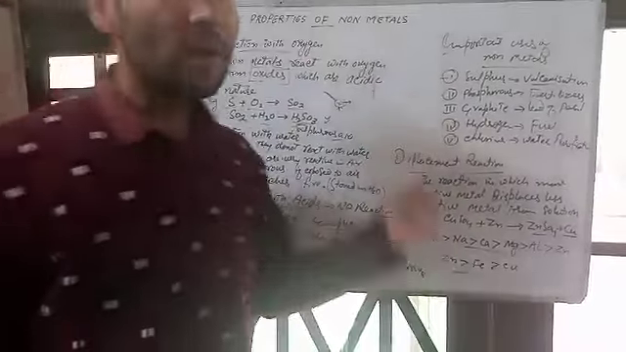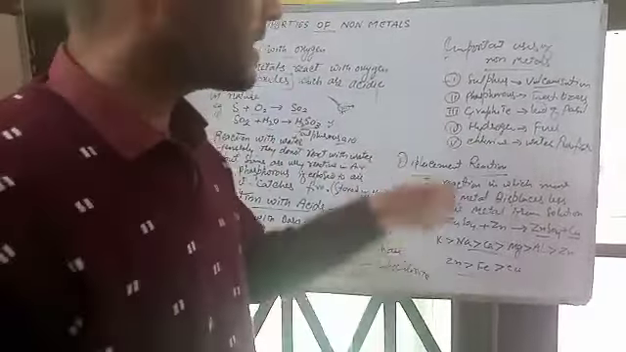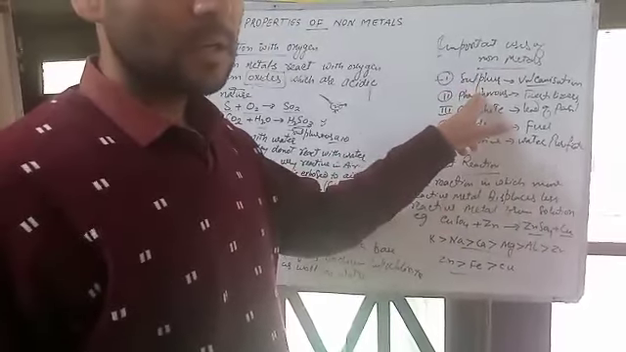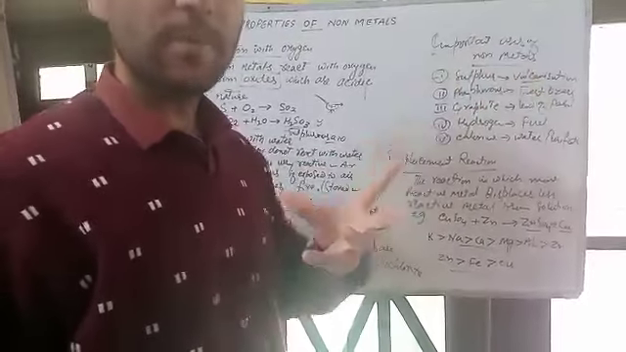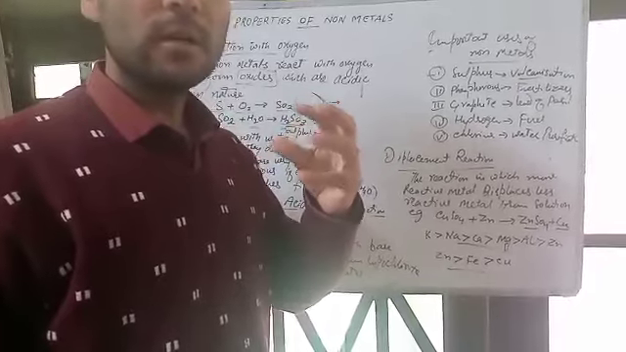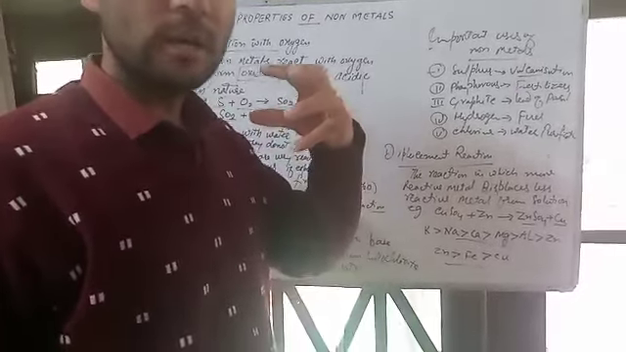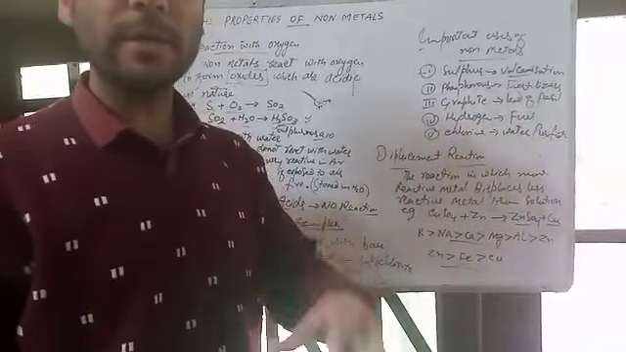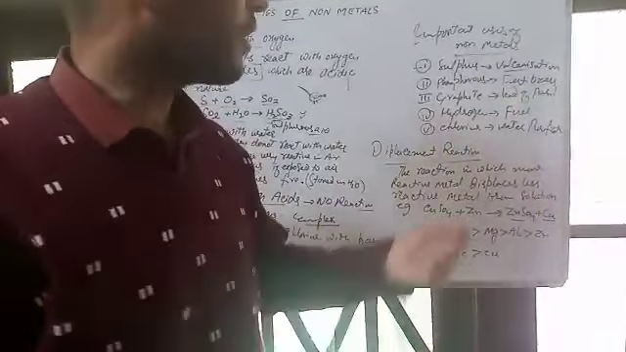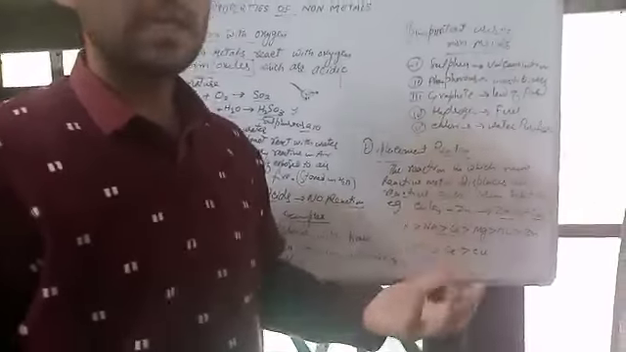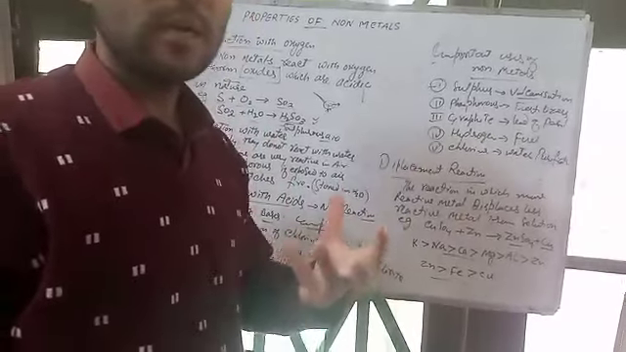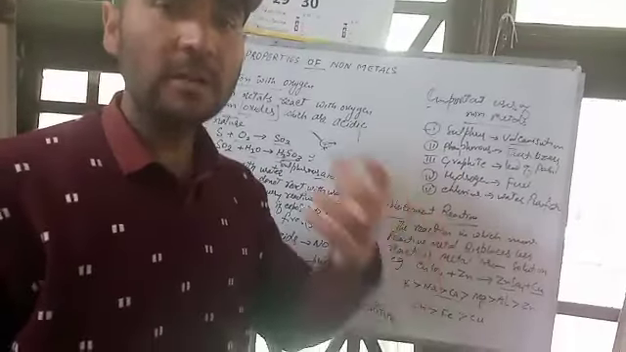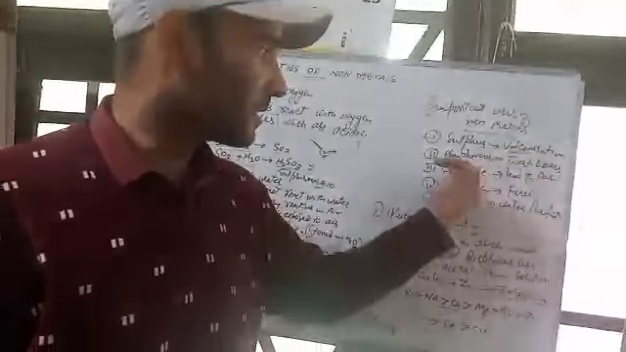And what are the uses of non-metals? A very important use is of sulfur. The use of sulfur is vulcanization of rubber so that the rubber is made tough and strong to form tires. Phosphorus is important for fertilizers. We make phosphorus in industries for the production of fertilizers.